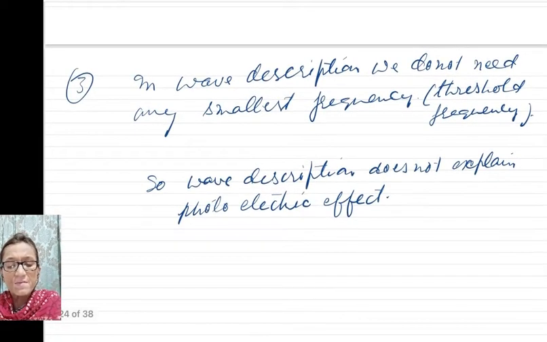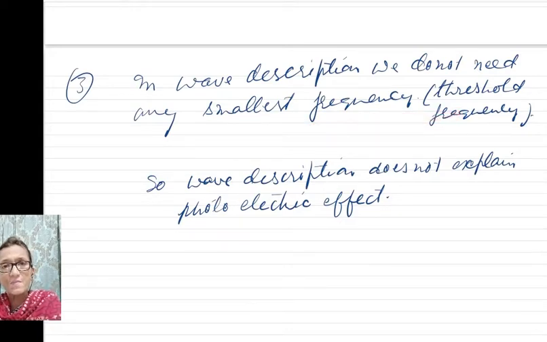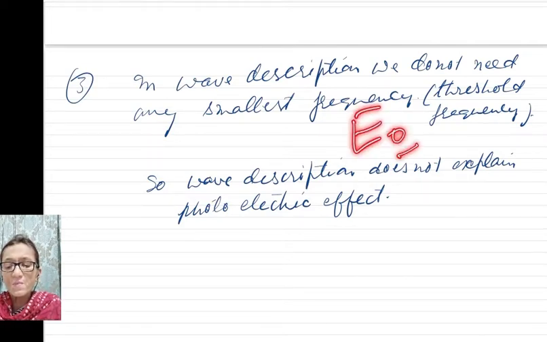And next, in the wave description there is no need to have a smallest frequency, because in the wave description energy is not related to frequency; energy is related to amplitude and to intensity.